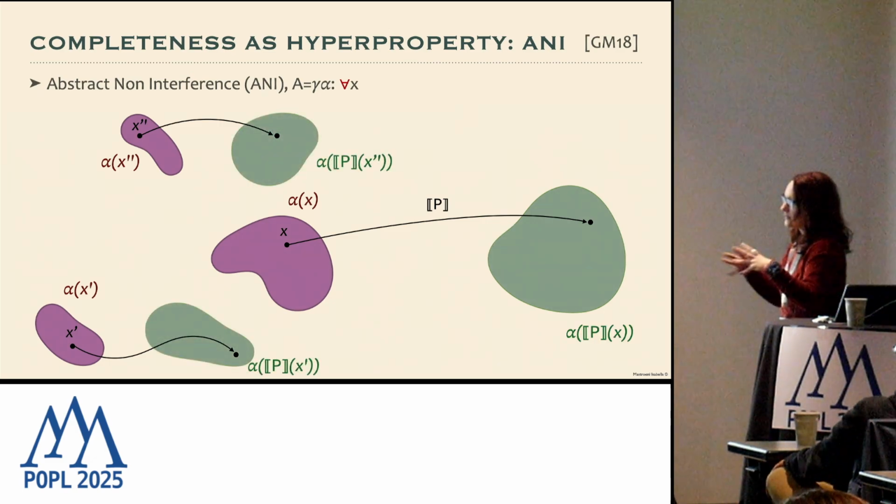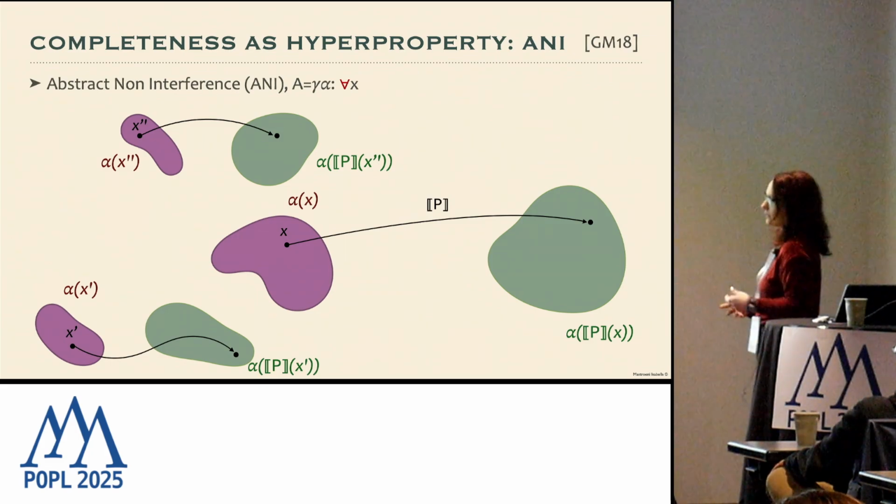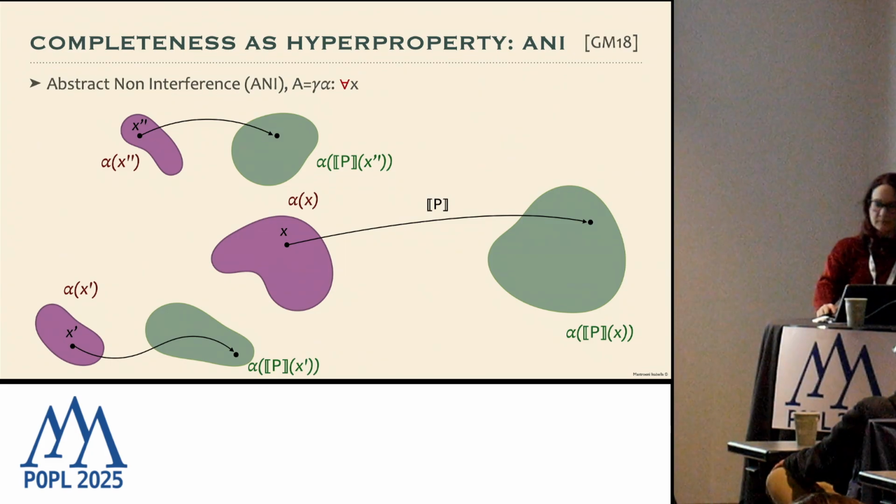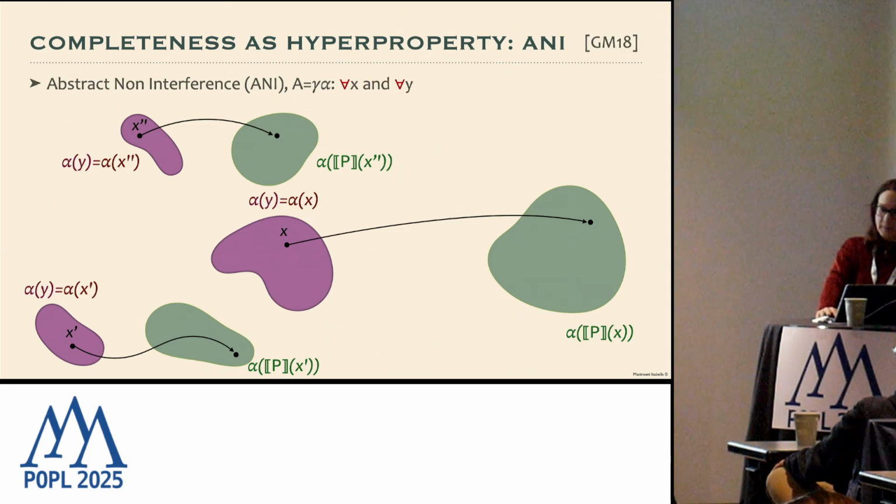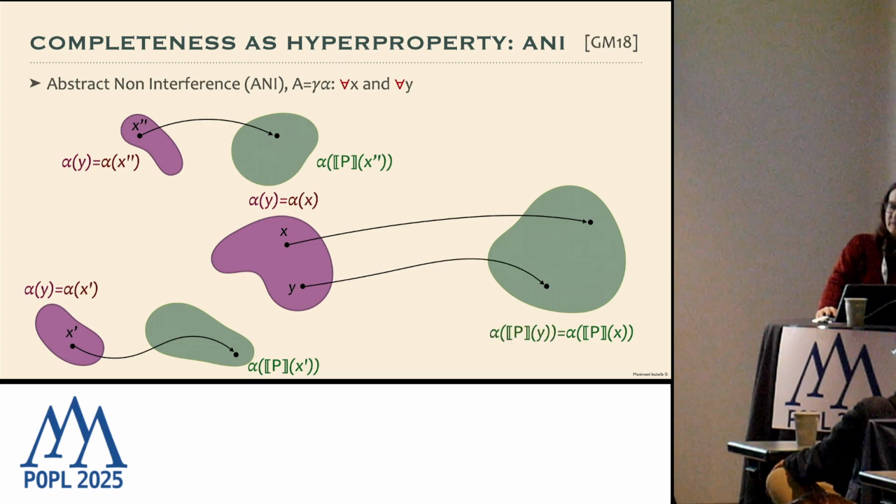These are the ingredients that we consider for abstract non-interference. The requirement is that for any possible value y, input y, sharing the same property of x, for each x, the computation of the concrete semantics must have the same abstract property as the abstraction of x.